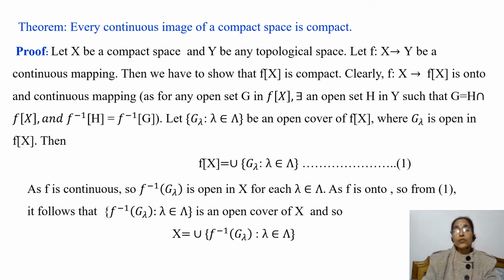As F is continuous, we know that F inverse G lambda is open in X for each lambda in capital Lambda. As F is onto and F of X is equal to the union of G lambda, the union of F inverse G lambda will form an open cover of X. And so from 1, it follows that F inverse of G lambda, lambda belongs to capital Lambda, is an open cover of X. And so X can be written as the union of F inverse G lambda, lambda belongs to capital Lambda.